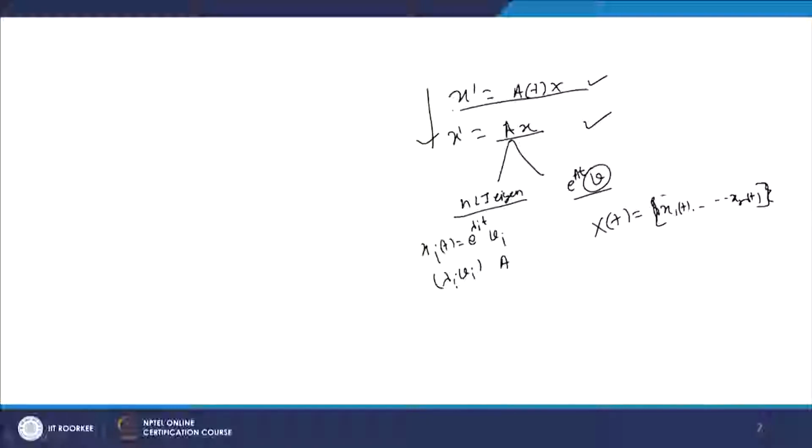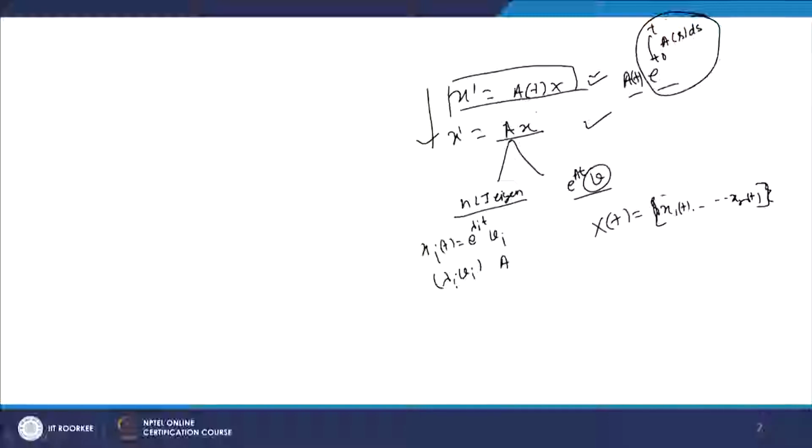Also for the non-autonomous system we have discussed certain methods to find the solution, and we have also seen that in general e^(∫ from t0 to t of A(s) ds) will not work as a fundamental matrix of solution here. We have seen that under certain conditions, if A(t) and this integral matrix commute, then we can consider this as a possible form of a solution of x' = A(t)x. And we have seen certain other types of solutions of x' = A(t)x.